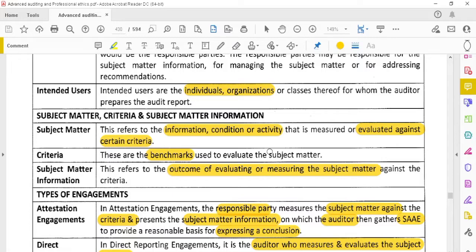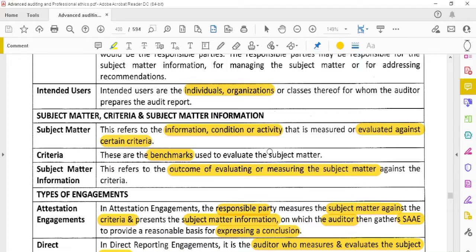Whether they have achieved the criteria or not. Whether the subject matter has achieved the criteria or not. Whether the activity has achieved the benchmark or not. Okay, whether it is a favorable outcome or unfavorable outcome, that is called the subject matter information. Three elements will be called. First one is the subject matter, criteria, and subject matter information.